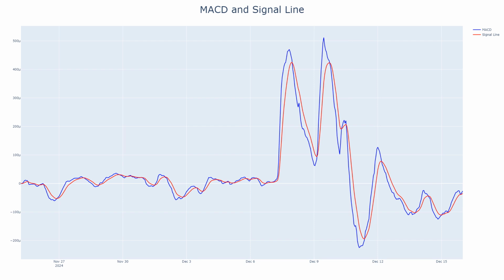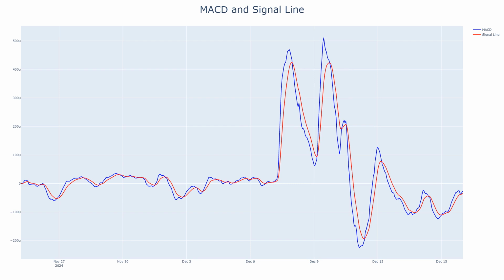MACD and signal line analysis. The MACD line is currently at -0.0000268, while the signal line is at -0.0000350, suggesting weak bearish momentum. The histogram reflects narrowing divergence, indicating a possible shift in trend.